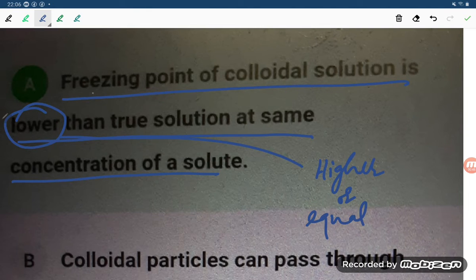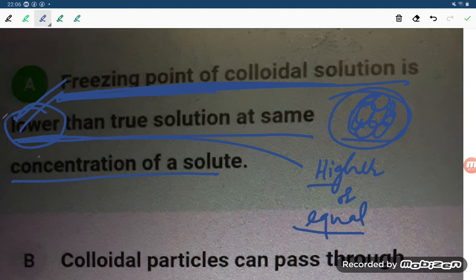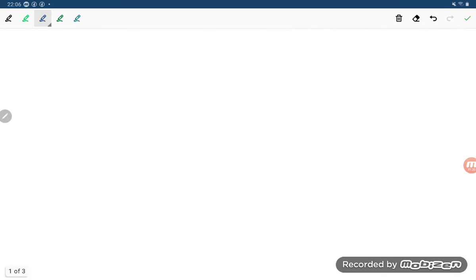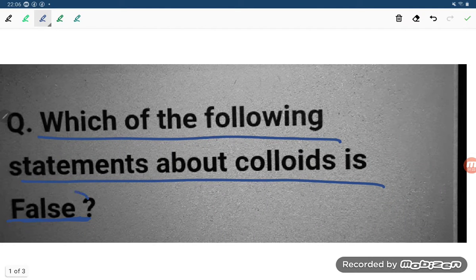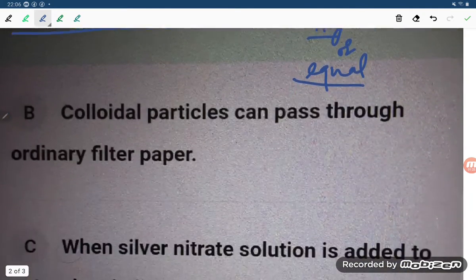If you talk about the freezing point now for the colloidal particle, what will it be? Because it is present in aggregates, the freezing point will be higher, students, not lower. Freezing point will be higher, or it can be equal, because the colloidal particle exists in an aggregate way, so they will freeze a little higher than the true solutions. So this is absolutely the incorrect option. They are asking for the incorrect option, which of the following statements is false, so the correct option is this.